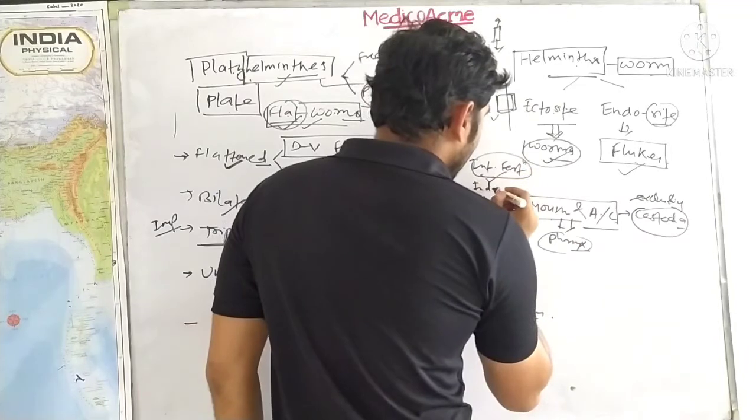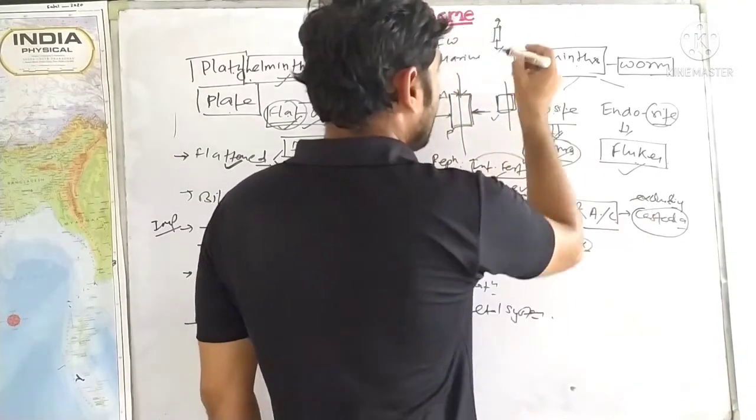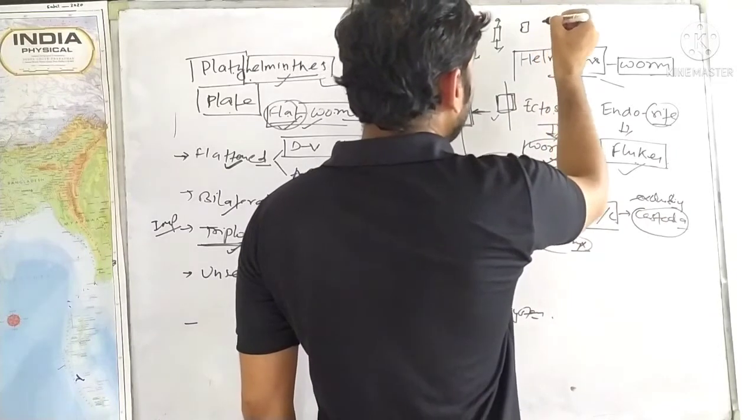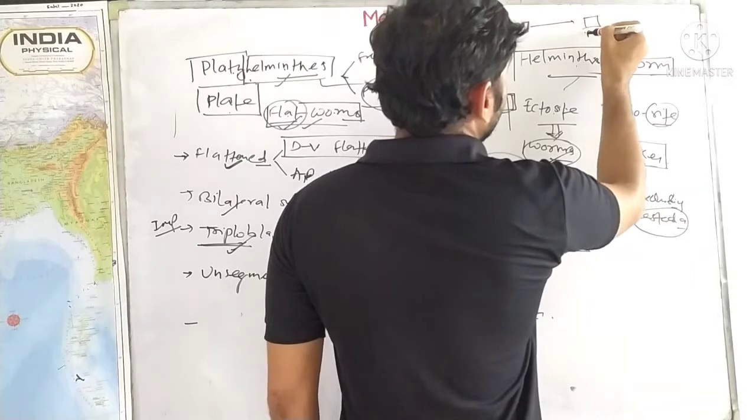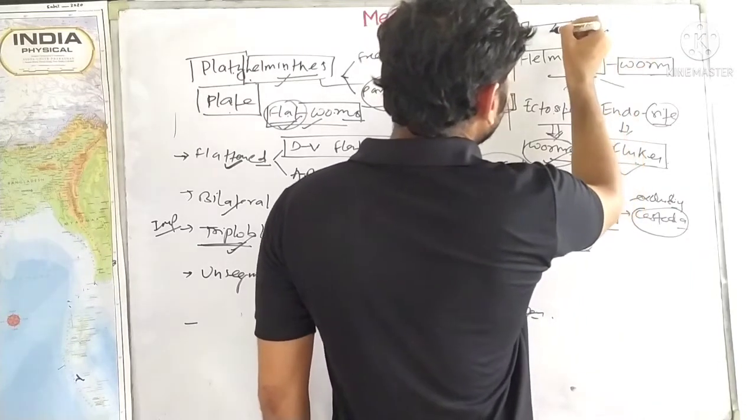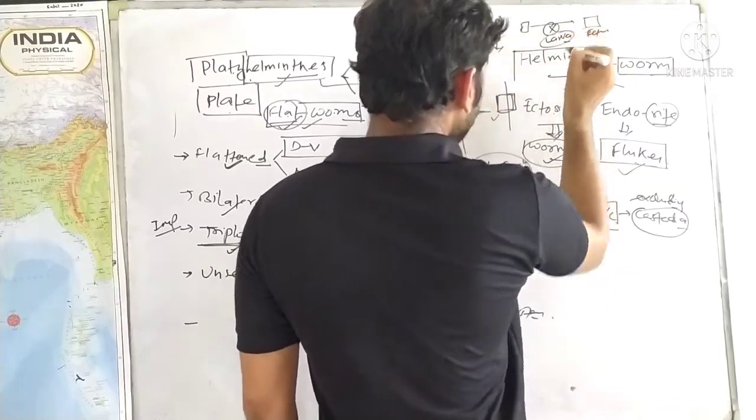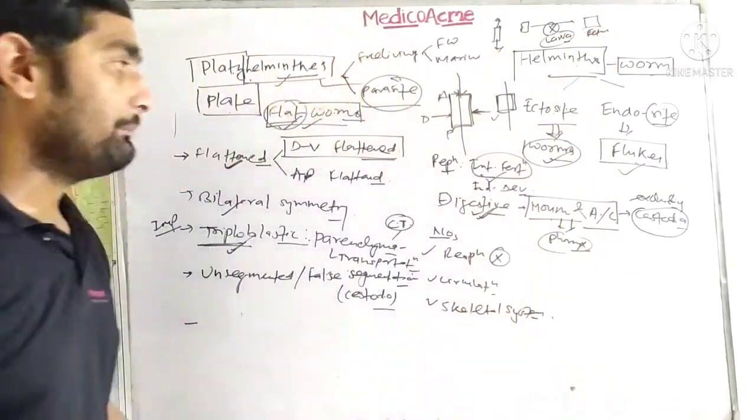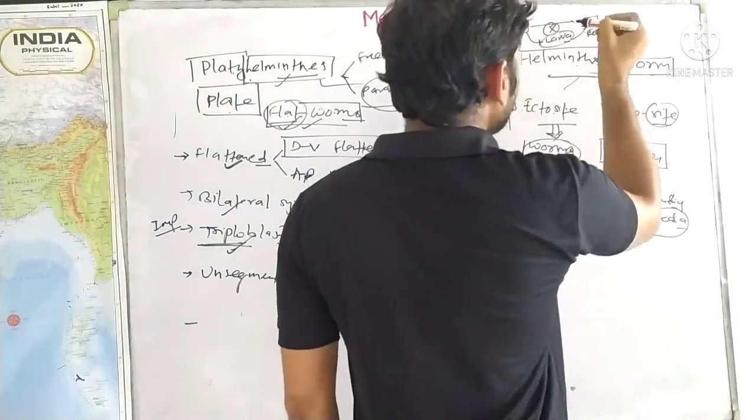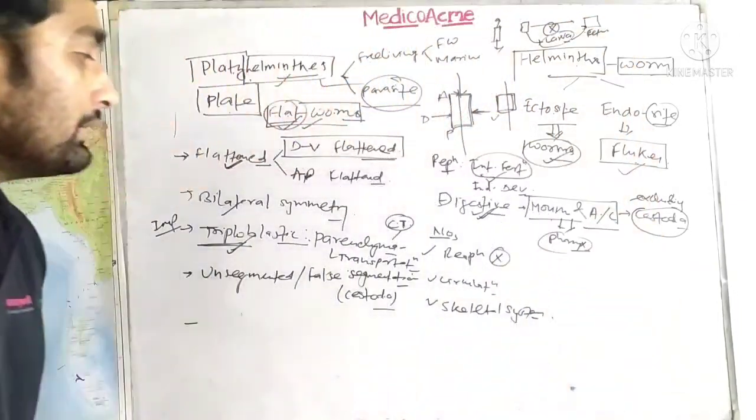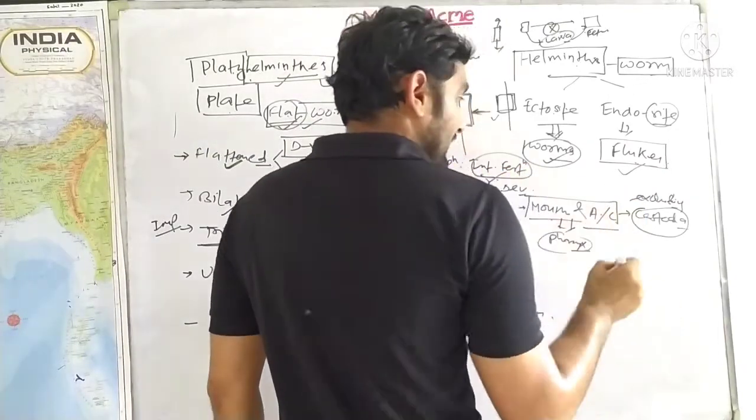But indirect development. What does indirect development mean? Suppose this is the zygote and this is the fetus, then in between there will be a gap of a larva, so it is called indirect development. Where there is no direct development, they should come to the larva and then go to the fetus stage. Okay, so guys, they will have internal fertilization.